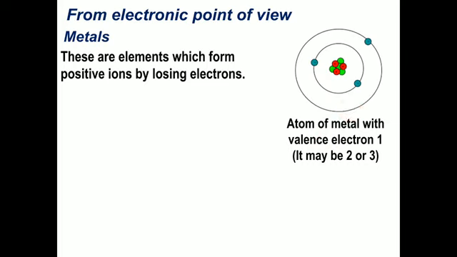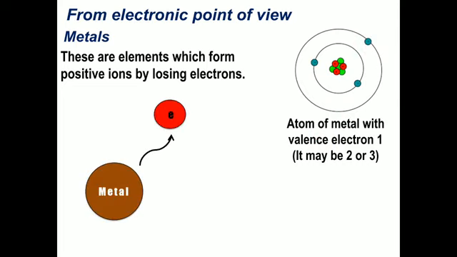Now metals can lose this valence electron. Remember, the valence electron which is present in the valence shell can be lost by metal. Like in this picture, this is metal, so the electron can be lost. It can lose 1 electron if 1 is available, 2 electrons if 2 are available, or release 3 electrons if 3 are available. That depends upon the type of metal. So here I have taken the example of a metal which is having 1 electron in its outer shell.